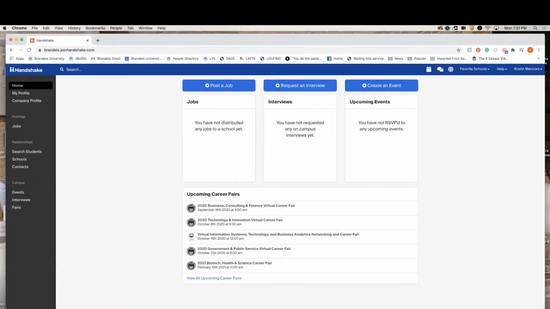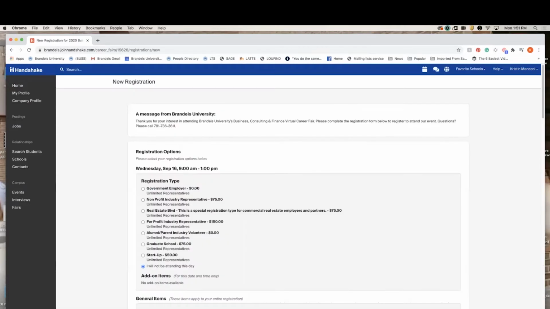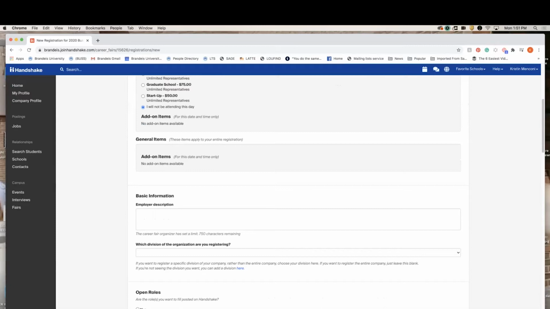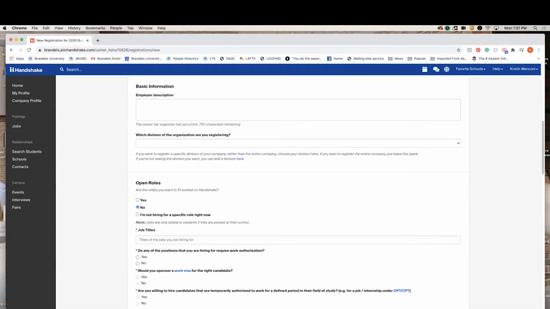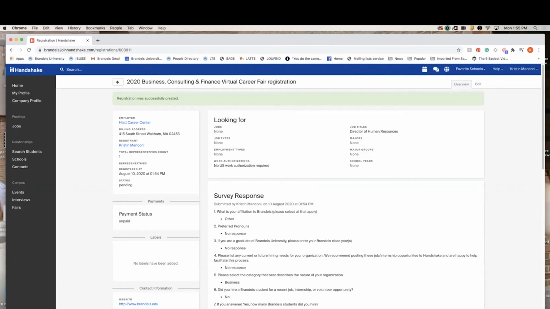To register for an upcoming event, take a look at your homepage and select the event that you wish to attend. Simply click, select Register, and then specify the options in which you want to participate. Everything from what type of organization you are, to some background about your organization, what you're hiring for, and much, much more. After you completed the registration, you will be directed to a confirmation page.